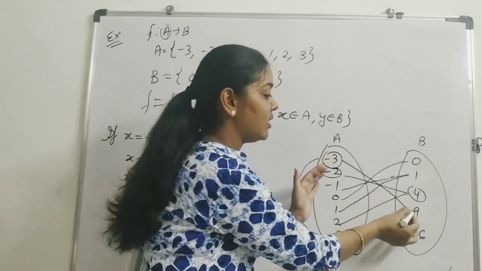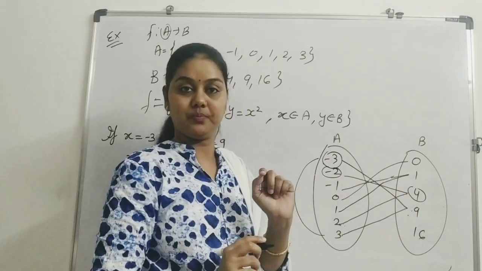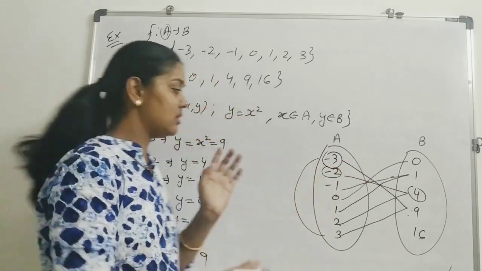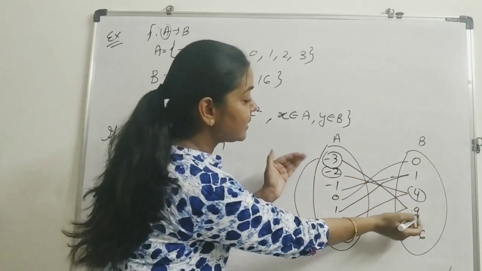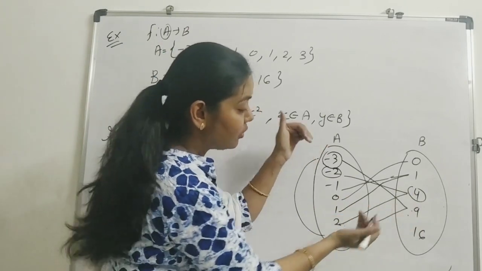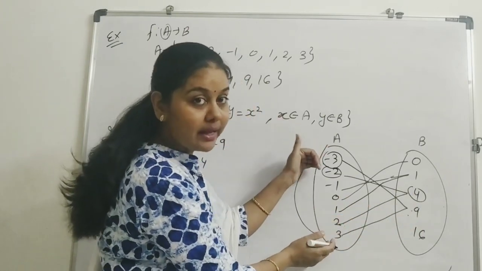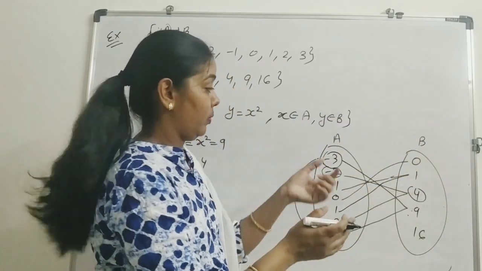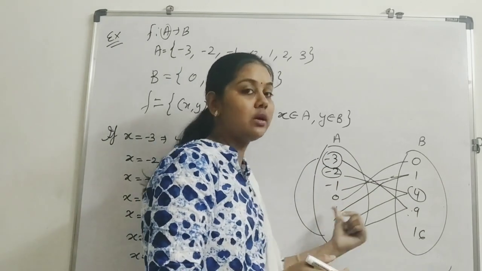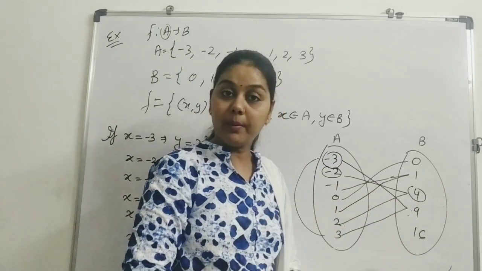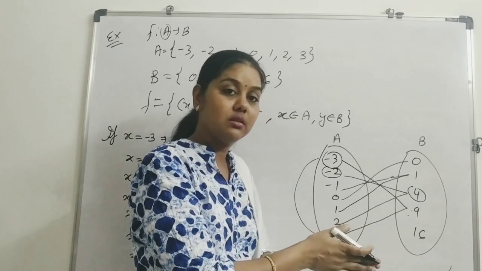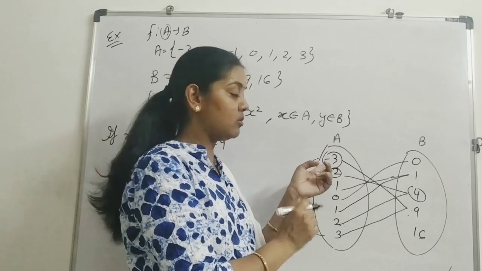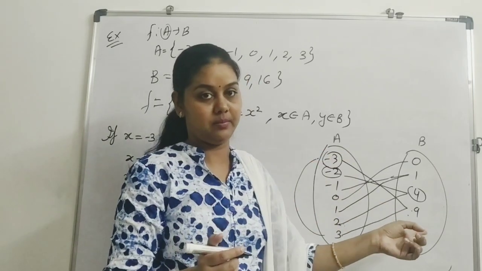So minus 3 is having only one image, that is 9. Minus 3 is not related with two elements. It means here one element can have two pre-images, but one element must not have two images. Is it clear? Minus 3 and 3 both are having the same image, but we don't have a problem with this, because the definition of function is satisfied here, because minus 3 is having only one image, that is 9.